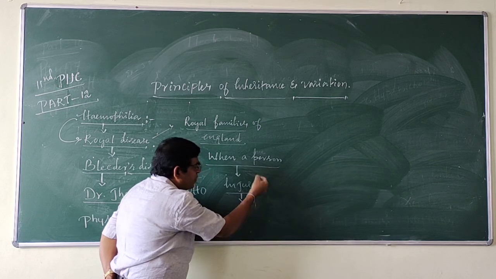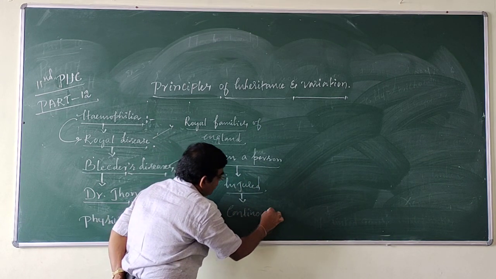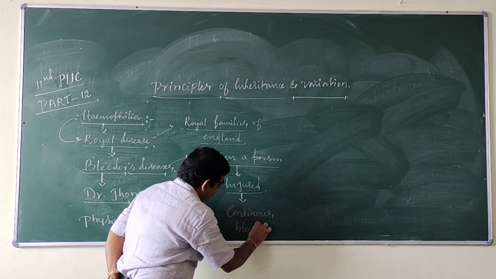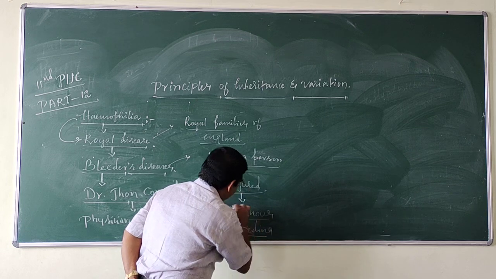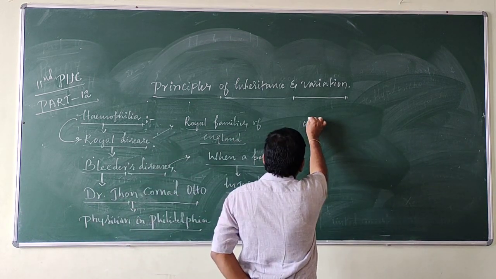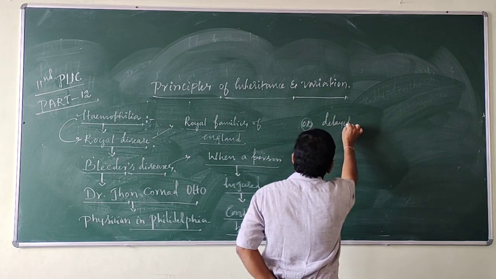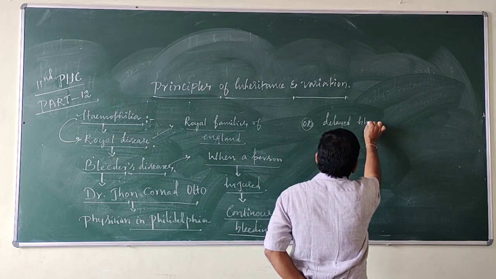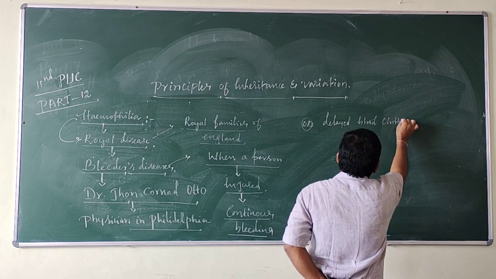So in an injured person, continuous bleeding occurs, or delayed blood clotting.